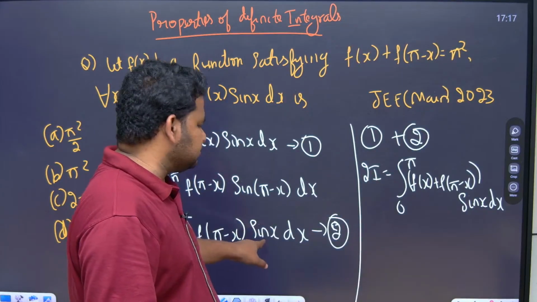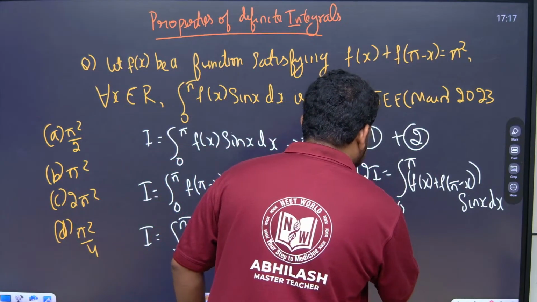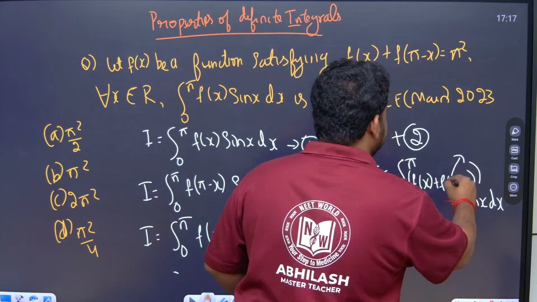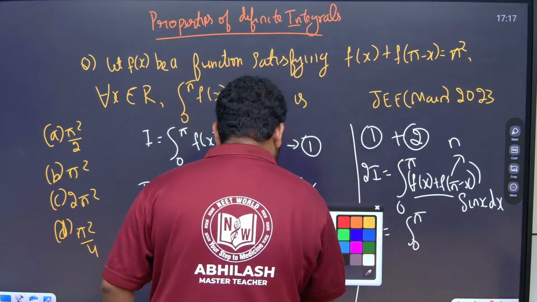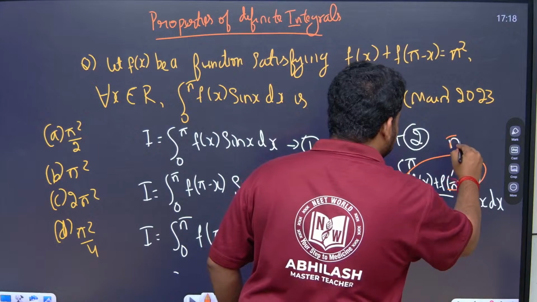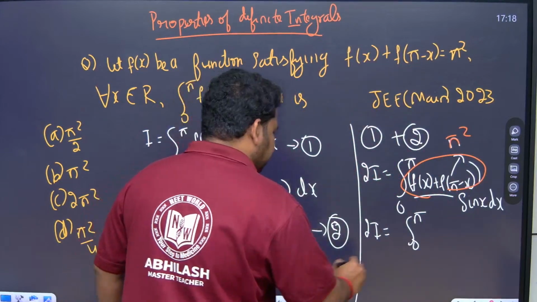Here also sin x is there, here also sin x is there, so sin x becomes common. Now what will this become equal to? This will become 2 times I equal to the integral from 0 to pi of f of x plus f of pi minus x. This entire thing, see here friends, is equal to pi square, because they have given it here. So I will write it as pi square.